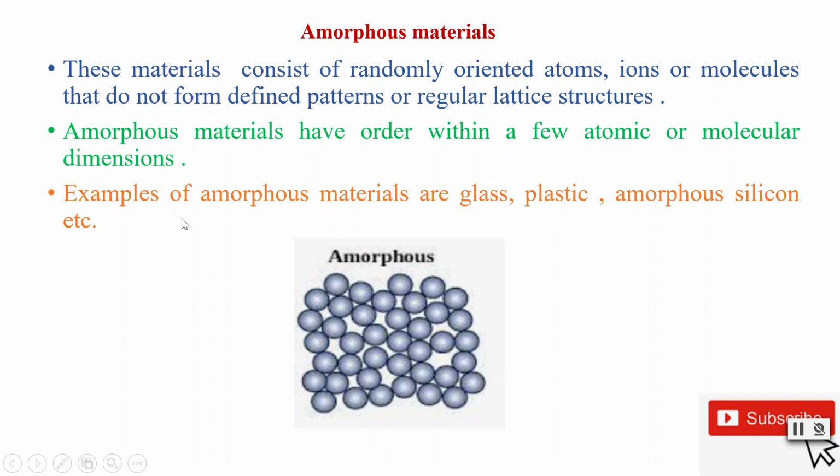Examples of amorphous materials are glass, plastic, and amorphous silicon. Each of these classes of materials has different properties. By studying the nature of these materials, we can understand their applications. With this we have seen the 3 types of materials based on crystallinity.